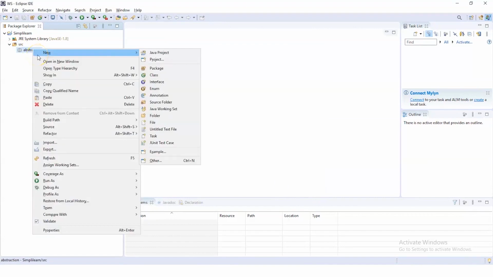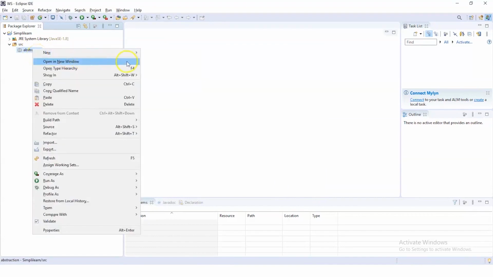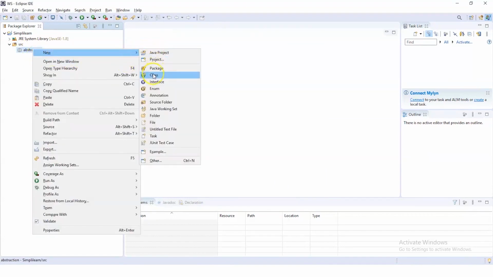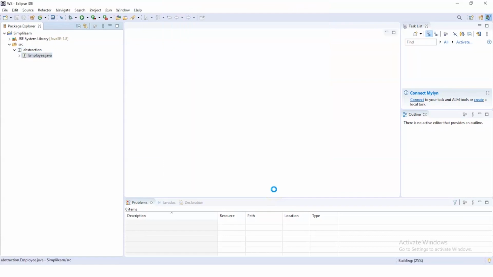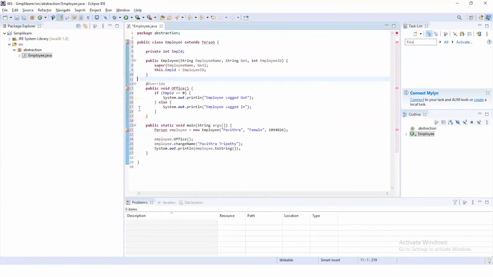Moving further, let's right-click on the package and select New, and from New select a class to create a new class. The name of my class will be Employee. Let's click on Finish to create the class. Now we have our Employee class ready.